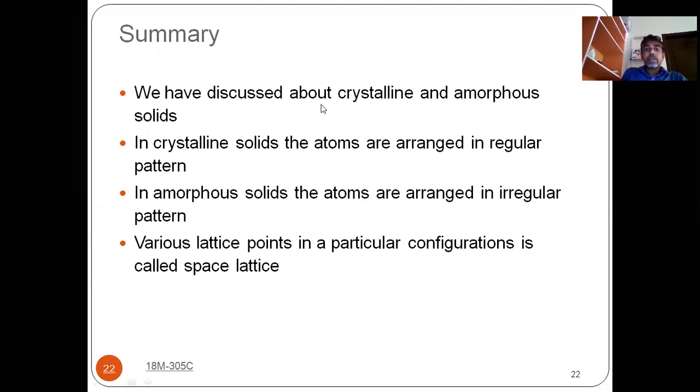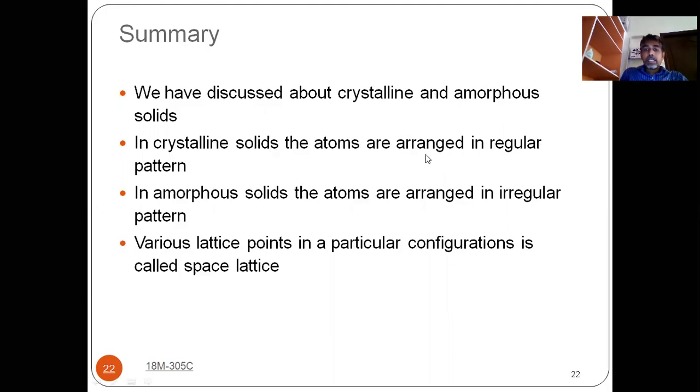In this session we discussed why we have to study the structure of materials, what different types of structure are available, and what crystalline and amorphous structures are.